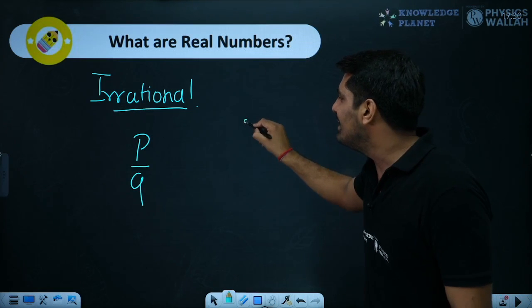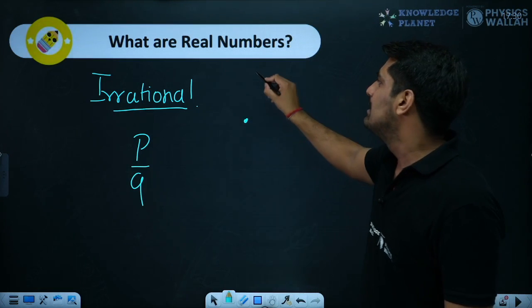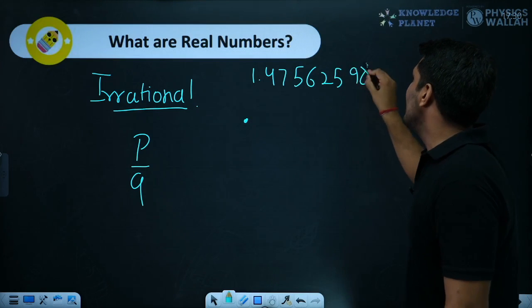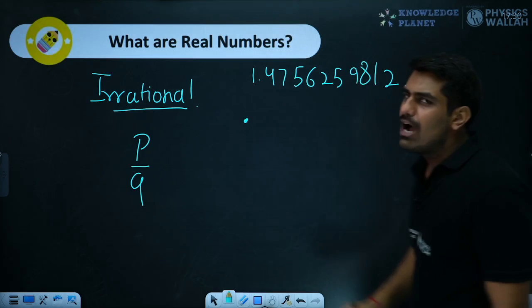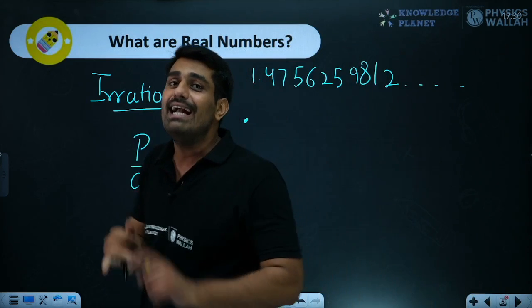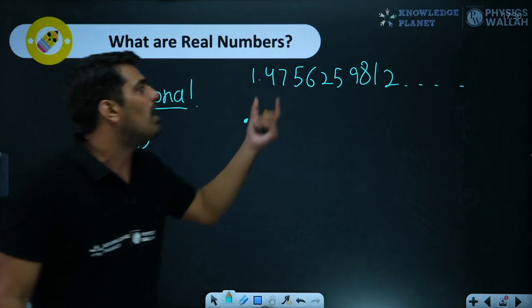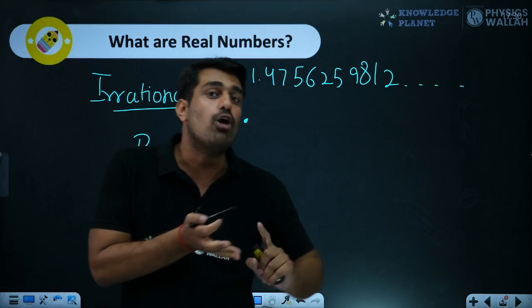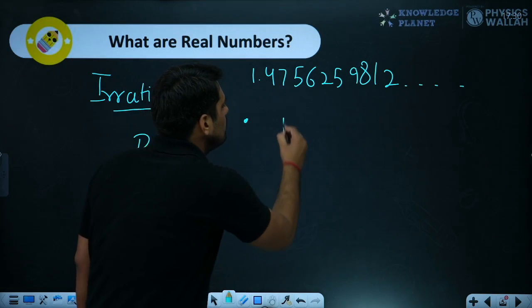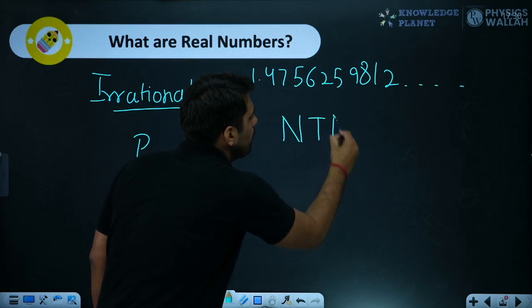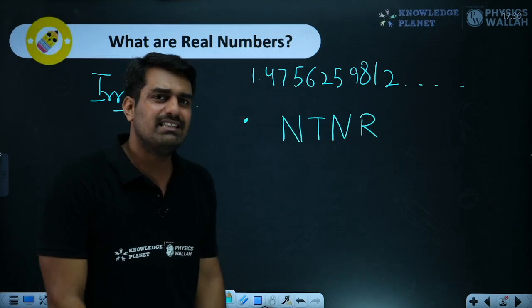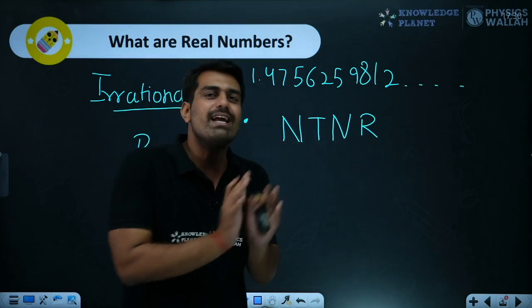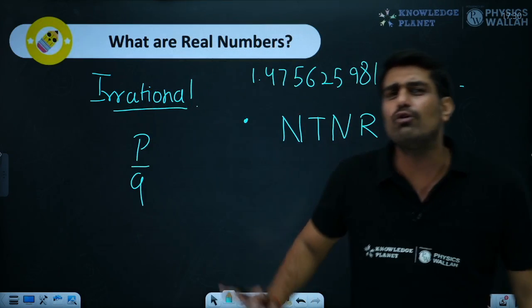Or if I talk about the decimal thing, if I write a decimal like this, 1.4756259812, and the number is still going on. When I wrote this number, I had this thing in mind that this number should not terminate and should not repeat. And over here, you cannot see a pattern also. So basically, the number which is not terminating and non-repeating will be called an irrational number. What is this NTNR? Is this some hero's name or what? This is simply non-terminating, non-repeating. That's it. This is how you can easily remember irrational numbers. So this was about irrational numbers.